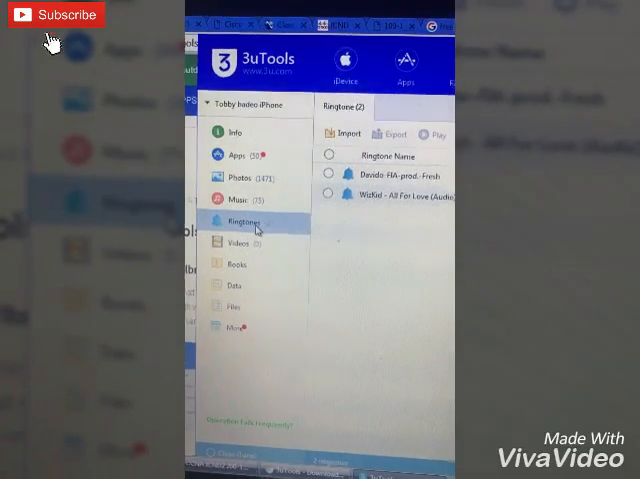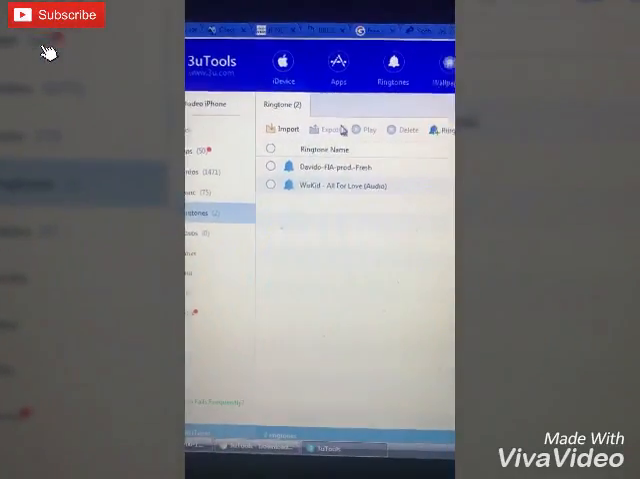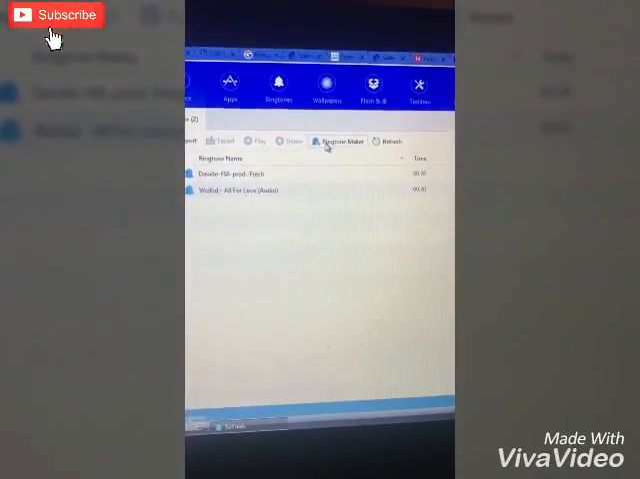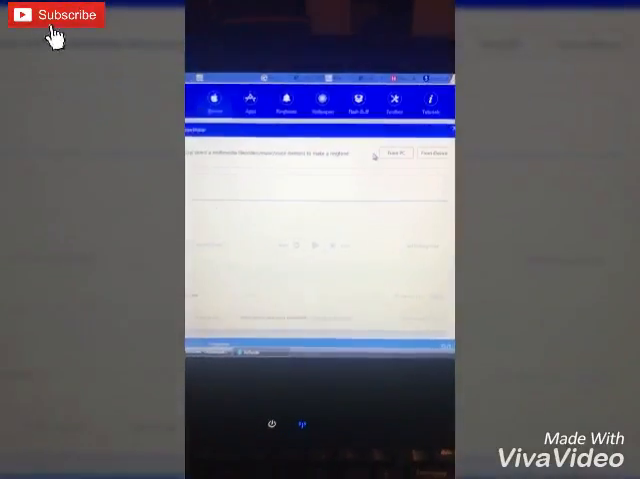All you need is to download the 3U tools. You can get the link from me. There's 3U tools. So once you download it, all you need is your laptop and your phone. Connect it all together.